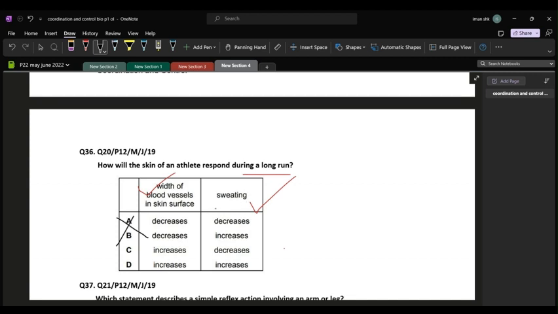And we'll confirm our answer once we're done with the next column, which is sweating. Sweating increases during summers or when the person has been performing an activity for a long period of time. So, for example, running, swimming, jogging, all the vigorous exercises you're doing, your sweating will increase because that is your body's mechanism to cool down itself.